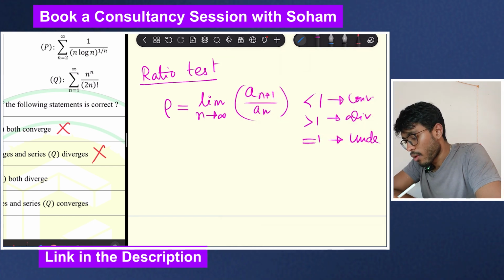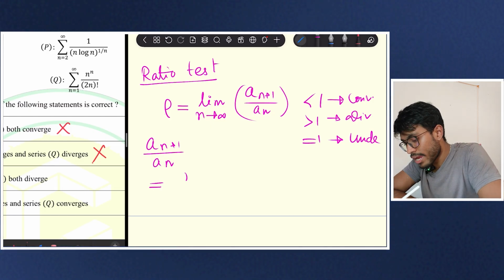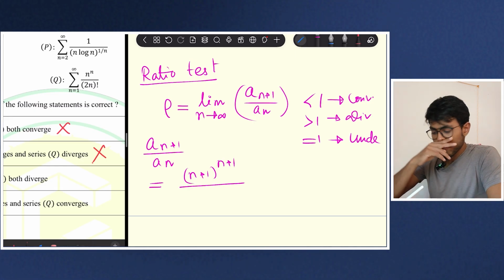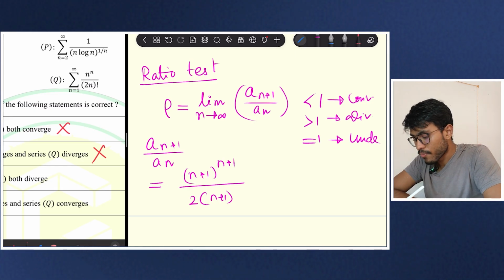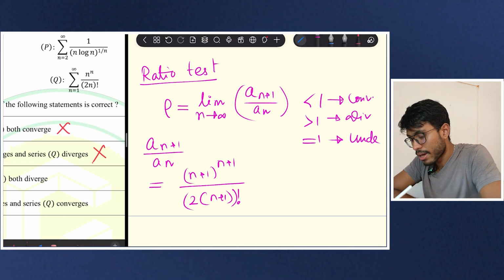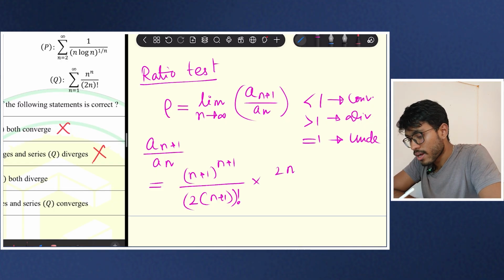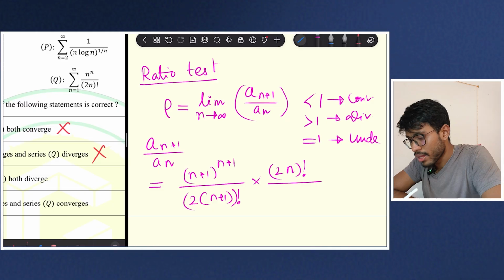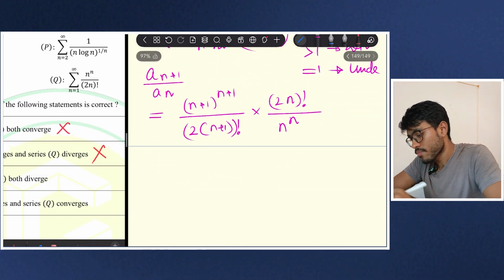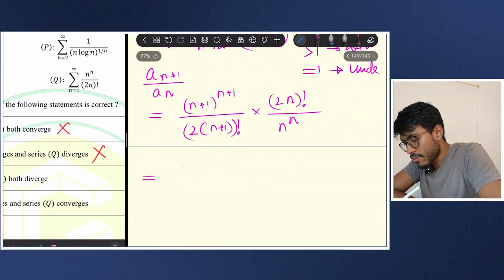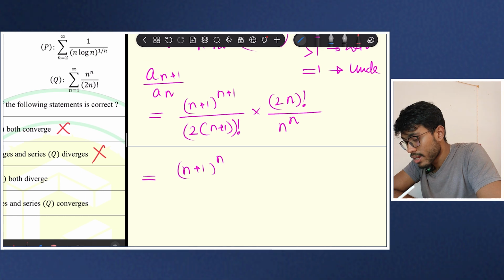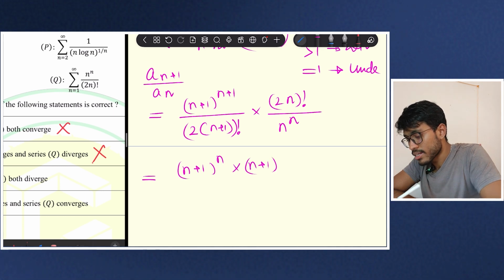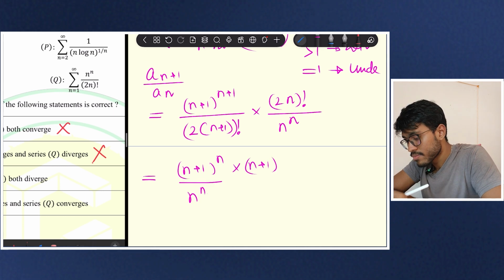So this a_{n+1} by a_n will be (n+1)^(n+1) by 2(n+1) factorial, this whole factorial, mind it, into 2n factorial by n^n. Now you see, this term I can write (n+1)^n into (n+1), right? So by n^n, right?